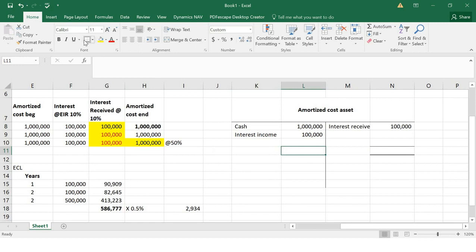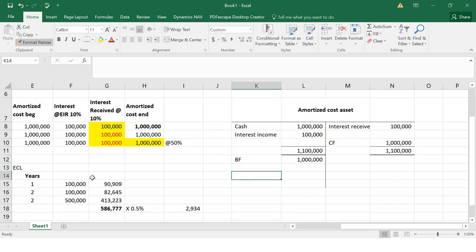The reason is that in this example both the effective interest rate as well as the nominal interest rate are the same. So we have an asset of 1 million.